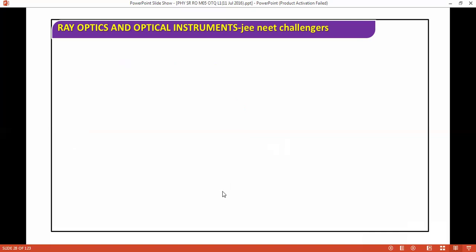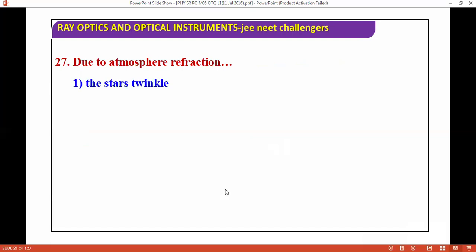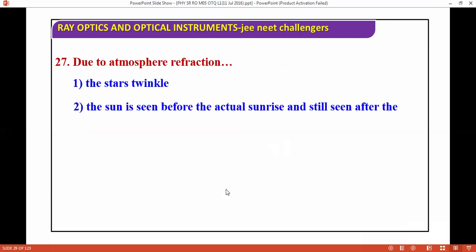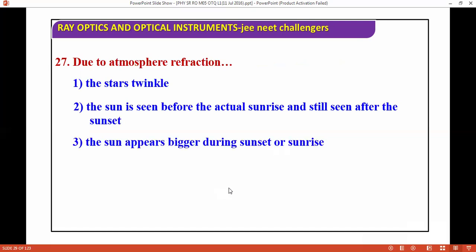Next question: due to atmospheric refraction, the stars twinkle, the sun is seen before the actual sunrise and is still seen after sunset, and the sun appears bigger during sunset or sunrise, and all the above. The correct answer is all the above. The reason behind all this is atmospheric refraction.